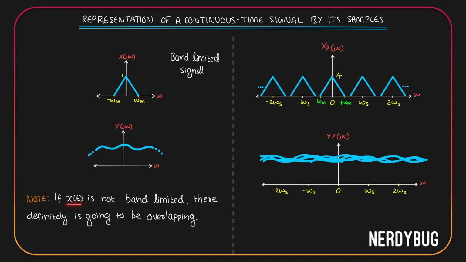If the continuous signal x of t we are taking is not band limited, then there is definitely going to be overlapping everywhere. So for sampling to work, it is very important that our signal is band limited, which means the Fourier transform of our signal x of t, or the frequency spectrum of our signal x of t, should range between two extreme values of frequencies. It should be band limited.